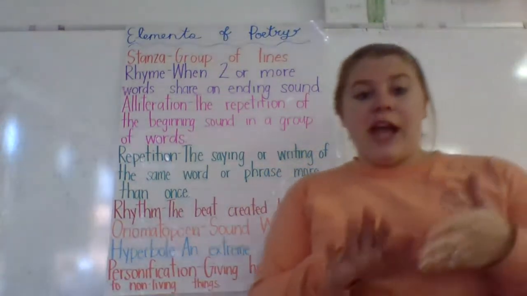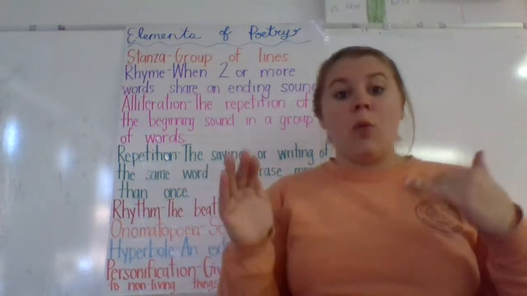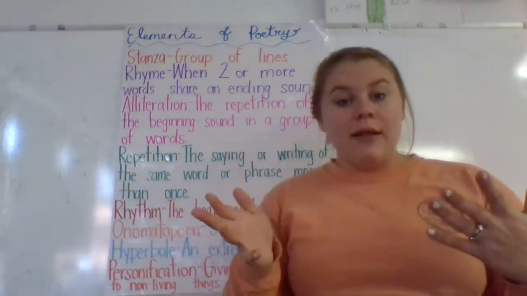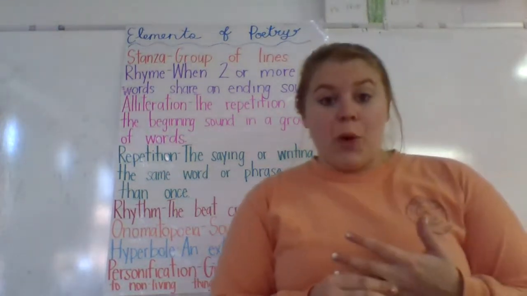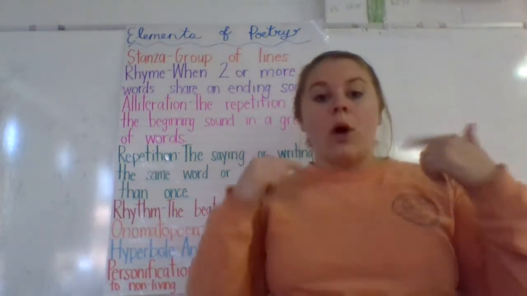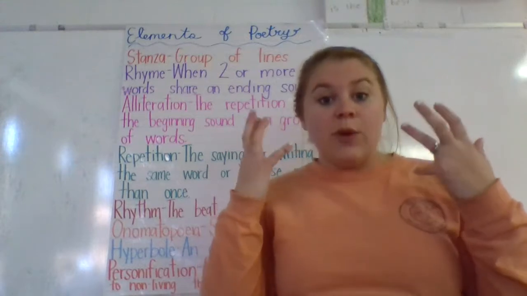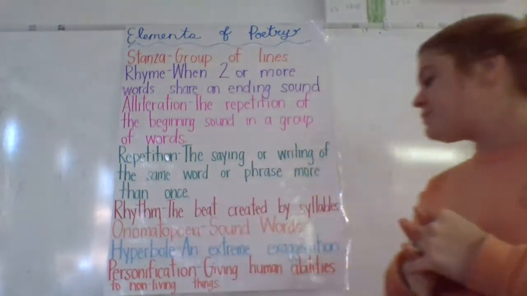Rhythm is the beat created by the syllables. Like if you could read the poem out loud and it would have a beat to it, that would be the rhythm. Onomatopoeia, those are sound words. Crash, boom, bang. Words that you would hear, they would be written like you would be able to hear them.